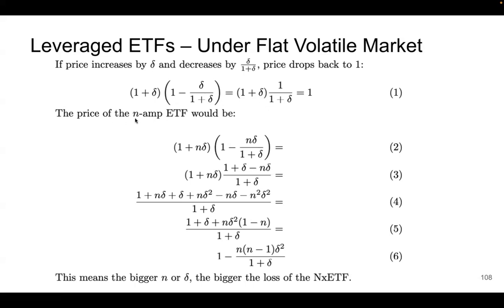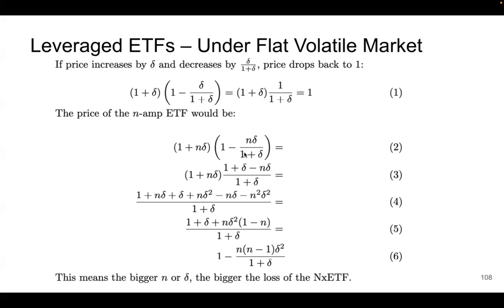Now let's calculate the leveraged ETF. Assume if it's a 2x ETF, then N equals 2. And if this is a 3x ETF, N would be 3. So the first day, if the index goes up by delta, then the leveraged ETF will go up by N delta. And the second day, if the index goes down by delta over 1 plus delta, then the leveraged ETF will go down by N delta over 1 plus delta. You can see this in formula 2.